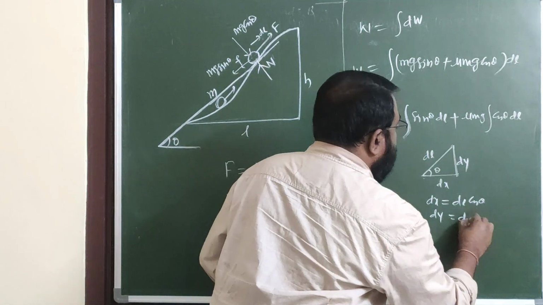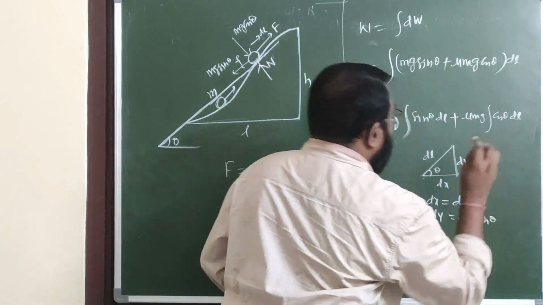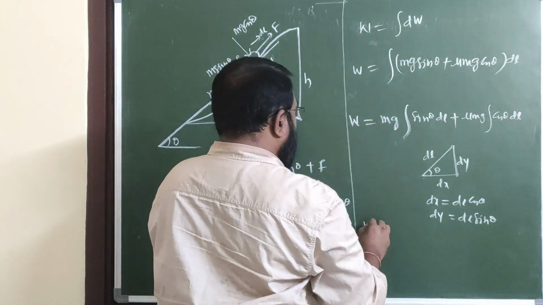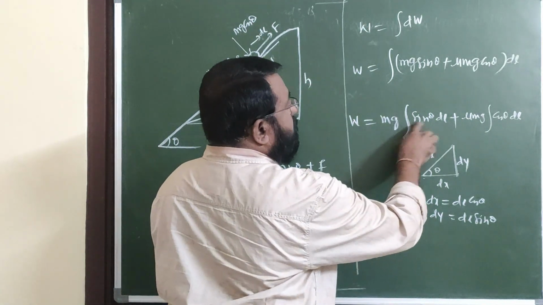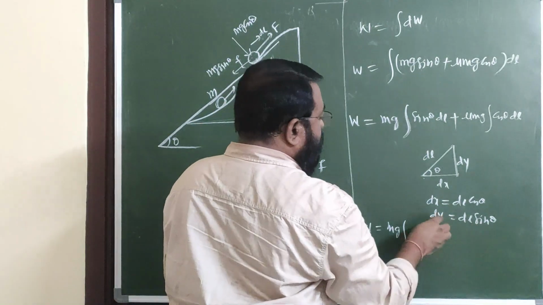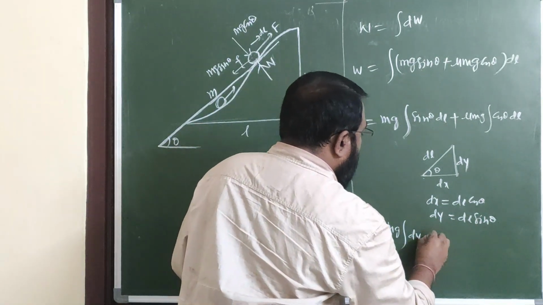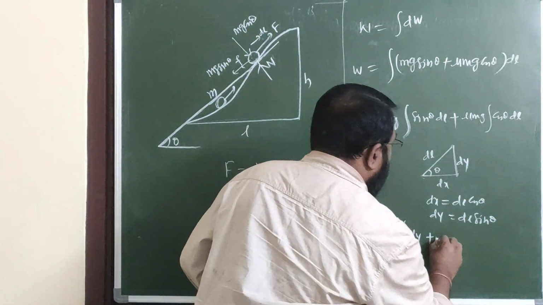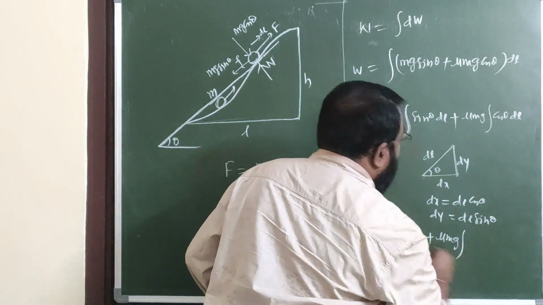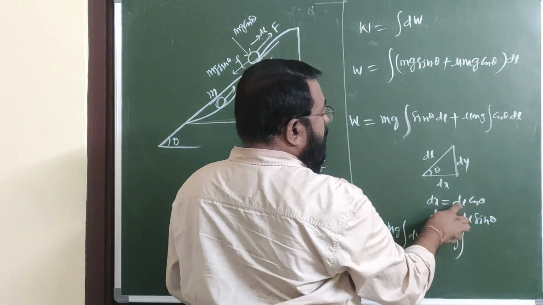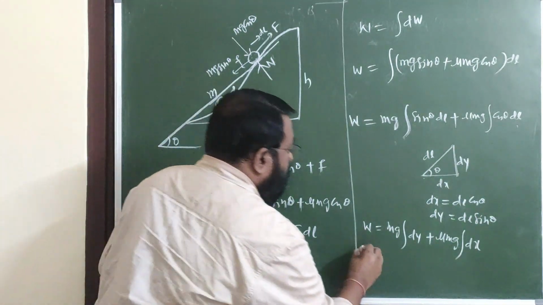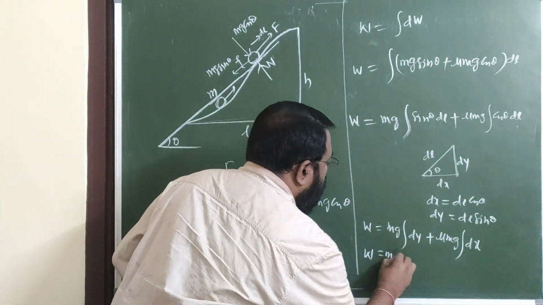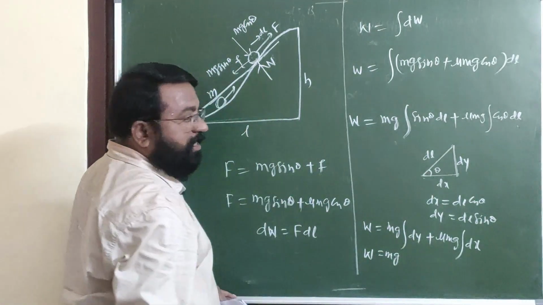Now substitute here. W is equal to mg into integral sin θ dl, which is dy, plus μmg into cos θ dl, which is dx. So W is equal to mg into integral dy.